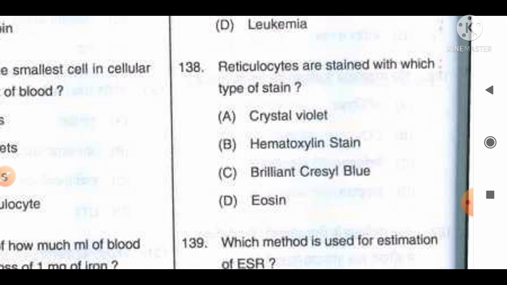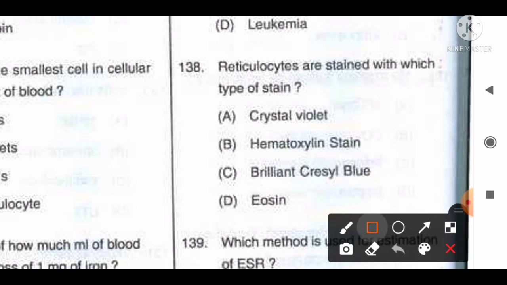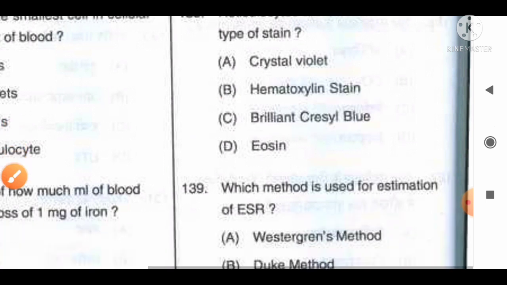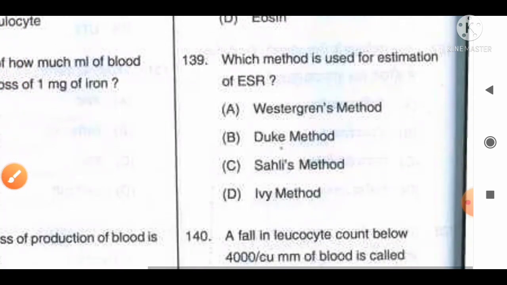Nowadays new methylene blue is also used for staining reticulocytes, which has several advantages over brilliant cresyl blue. So option C, brilliant cresyl blue, is the correct answer for this question. If new methylene blue is available in the options, you have to go with new methylene blue. Move to the next question, number 139.